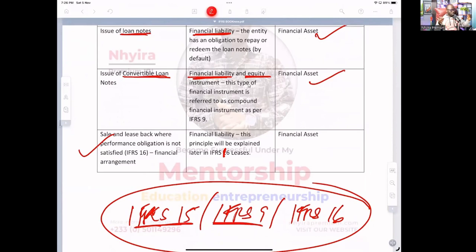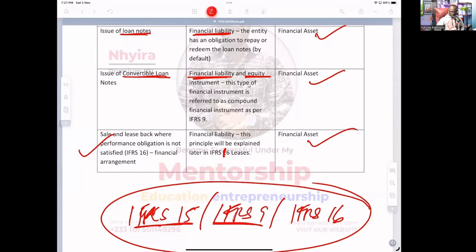So when we sell assets and we lease it back and the performance obligation is not satisfied, then we would have to recognize a financial liability in our books, the company that is supposedly selling and leasing back the asset. Like I said, we'll explain this later on under IFRS 16. Then the entity buying the supposed asset, who becomes the quote-unquote lessor, will be recognizing a financial asset, because we have not bought the asset, because risk and reward has not been transferred as per the requirement for IFRS 15.